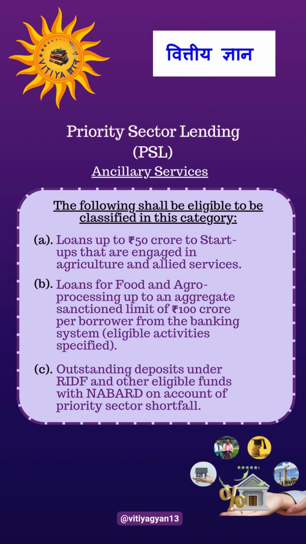The next is ancillary services. The following shall be eligible to be classified in this category. Loans up to rupees 50 crores to the startups that are engaged in agriculture and allied services. Loans for food and agro processing up to an aggregate sanction limit of rupees 100 crore per borrower from the banking system. Eligible activities specified. Outstanding deposits under RIDF and other eligible funds with NABARD on account of priority sector shortfall.